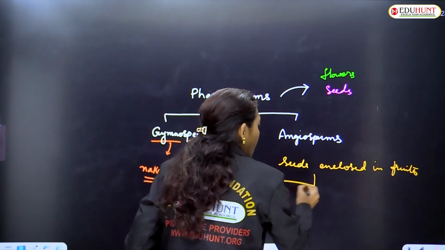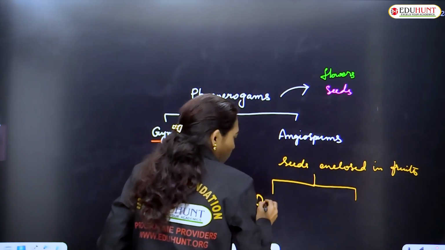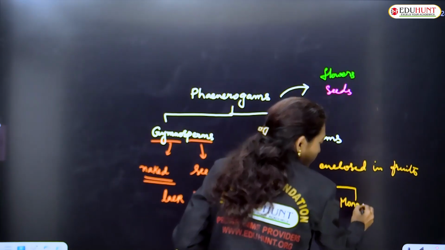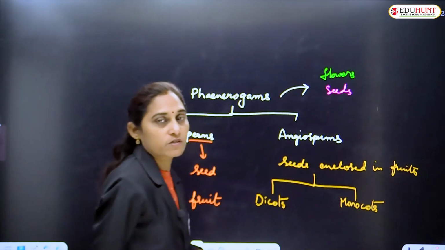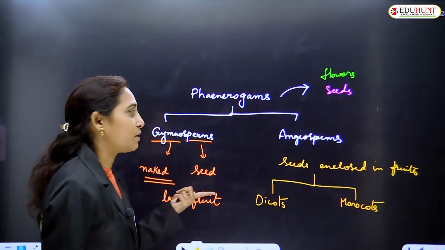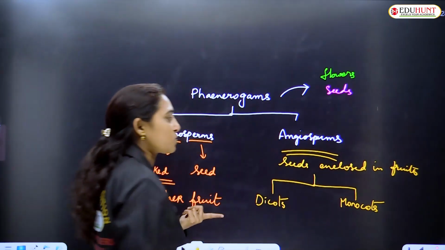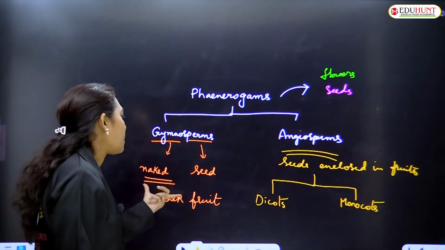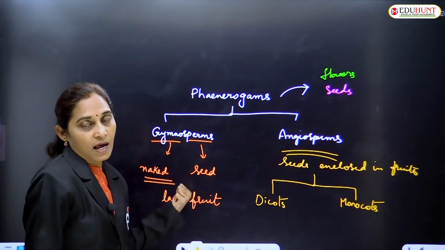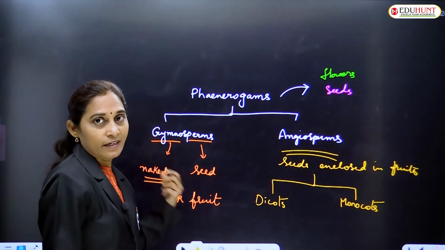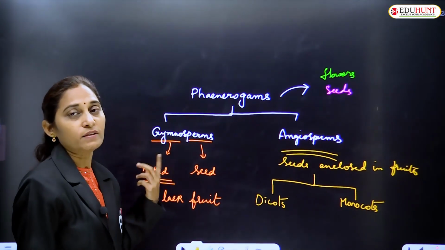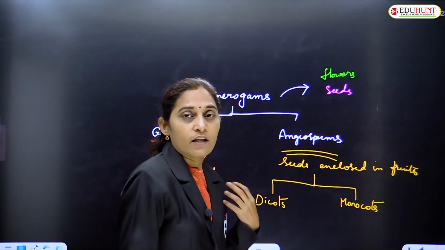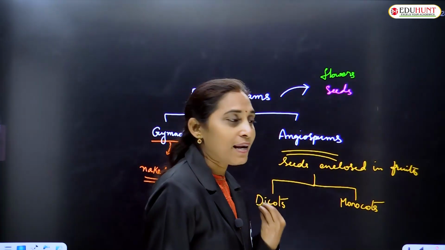And angiosperms are of two types: dicots and monocots. Gymnosperms are seed producing plants which are naked. Naked means they are not enclosed by the fruit. Gymnosperms do not produce an ovary. That is why the fruits are lacking.